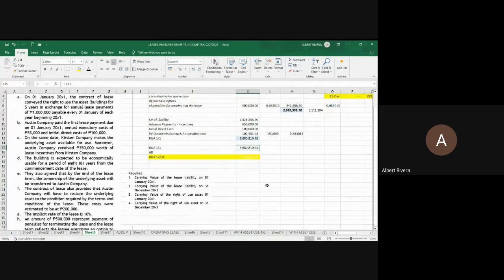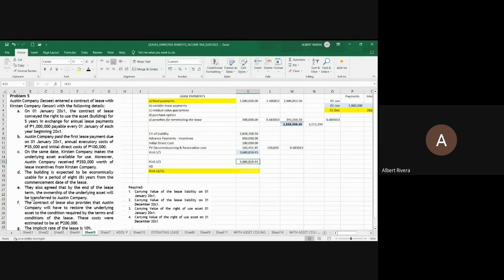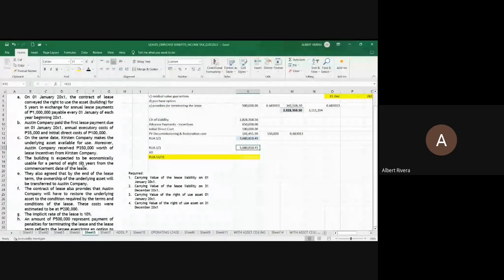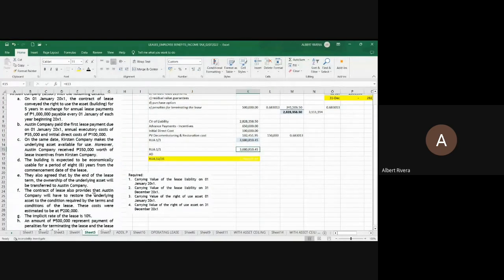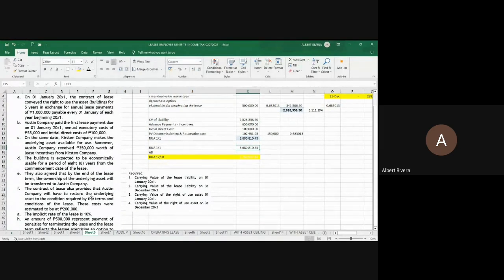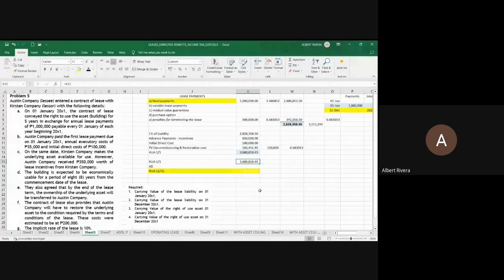The question is the denominator. The denominator that comes out here, what you choose from, is 3 numbers now. Earlier, there were only 2, the lease term and the useful life. Here there are 3. The useful life of the asset, which is what? 8 years. The lease term of 5 without the termination, and the lease term of 4 with the exercise of the termination of the lease.